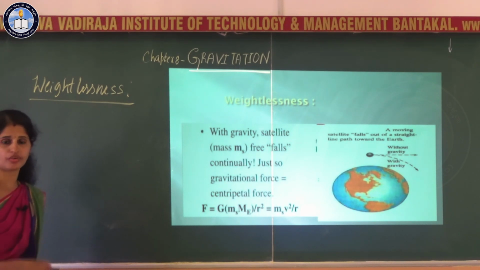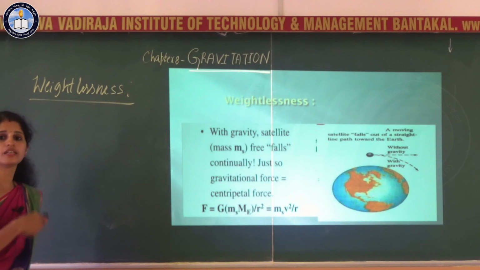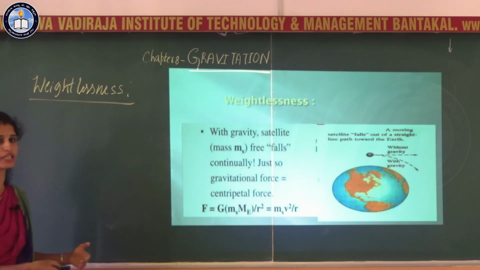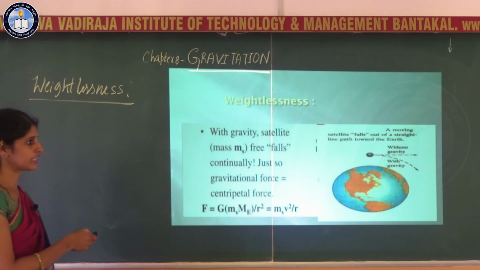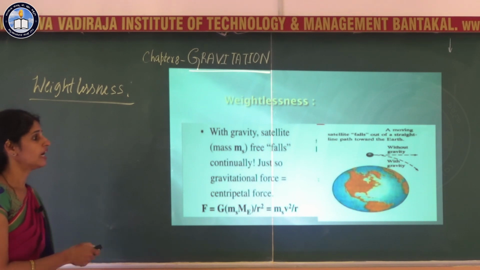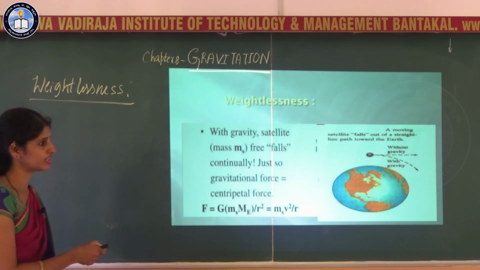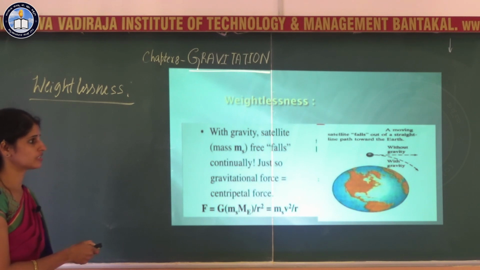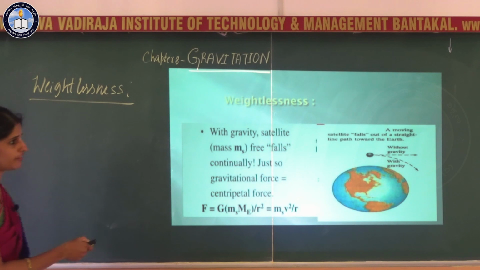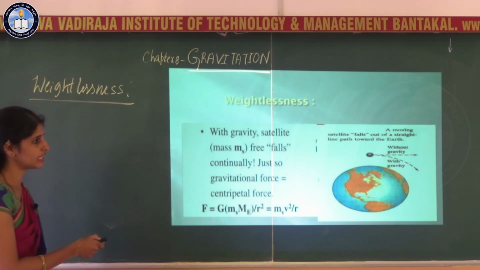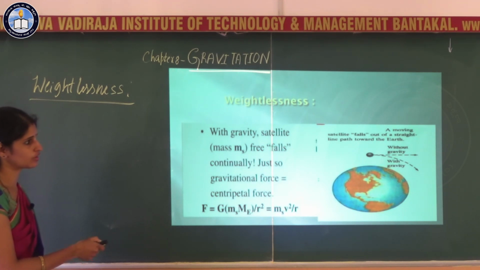The gravitational force is responsible for the circular motion of the satellite around the earth. If there were no gravitational force, this satellite would have moved straight. Because of gravitational force, the satellite is forced to move in a circular path.